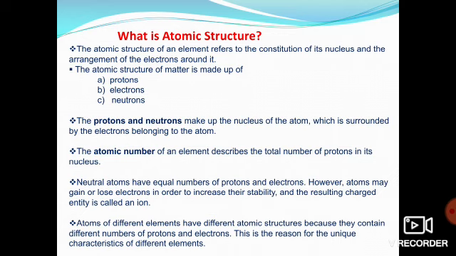Clear? Now the atomic number, you all know, I think, what it is. The atomic number of an element describes the total number of protons in its nucleus. The number of protons in an atom is known as the atomic number.